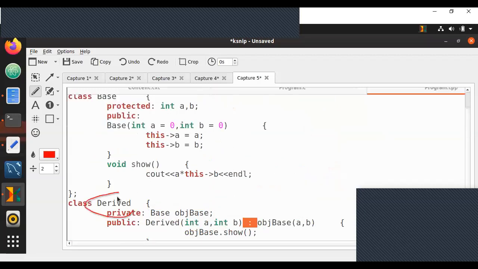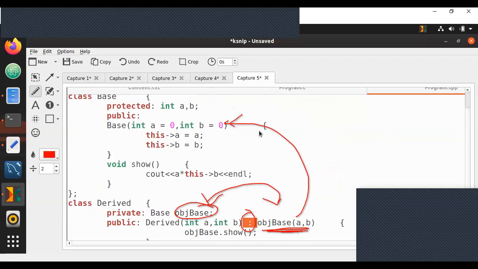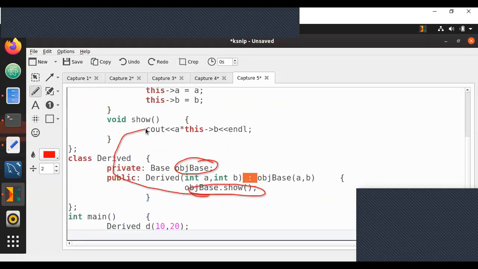So derived class is not inheriting base class, but even though we are creating an object and initializing in separate spaces, we can do that as long as we initialize it with this initialization list operator in the constructor. This will make sure A and B, whatever is sent into constructor, will also be sent to base class constructor because we are using this with initialization list. And when we call the base class dot show, it's going to go over here and print the value as 10 into 20, that is 200. This is going to be your output.